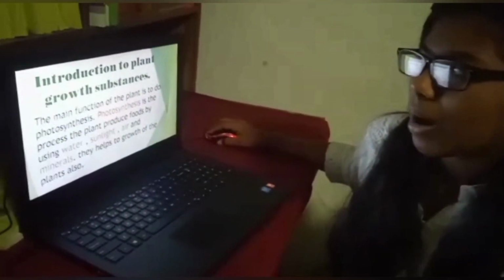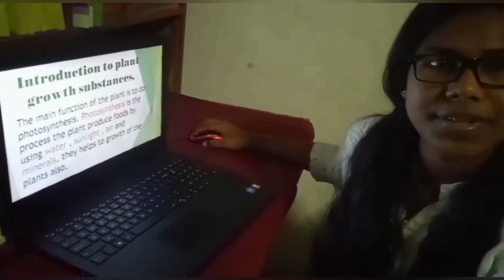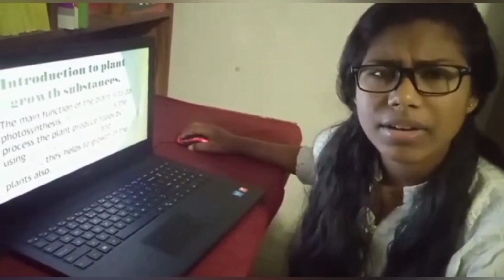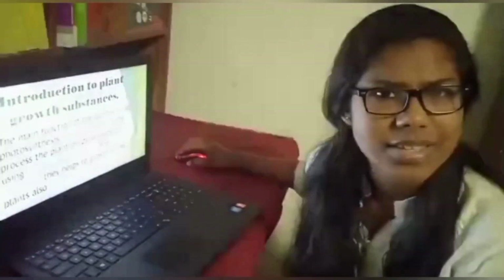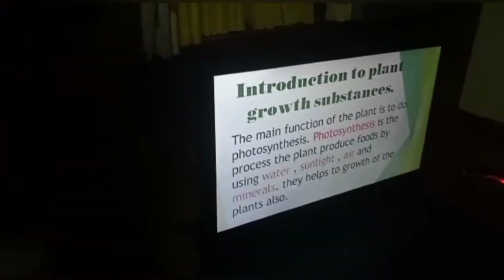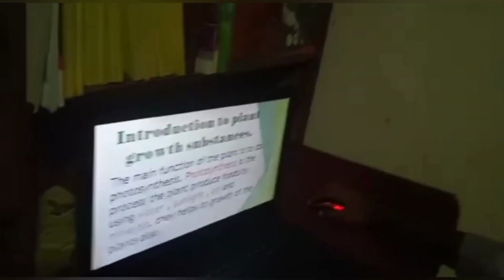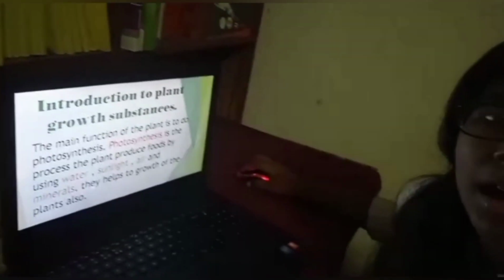Firstly, I am going to talk about the introduction to plant growth substances. Do you know what the main function of the plant is? The main function of the plant is to do photosynthesis. What is meant by photosynthesis? Photosynthesis is the process by which the plant produces food using water, air and soil, with sunlight. They also help the growth of the plant.